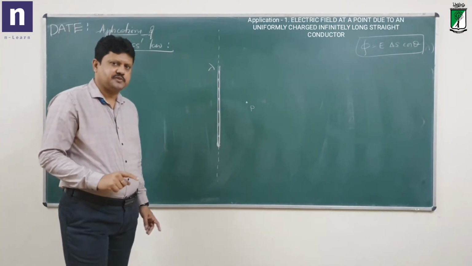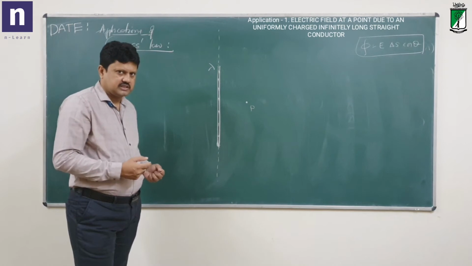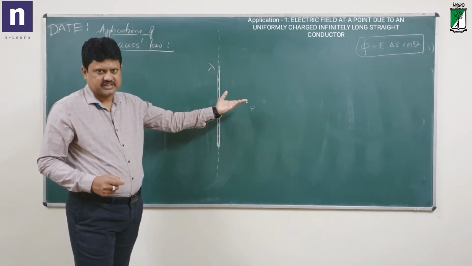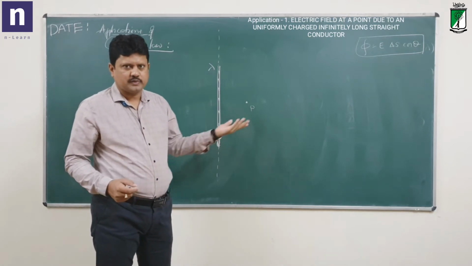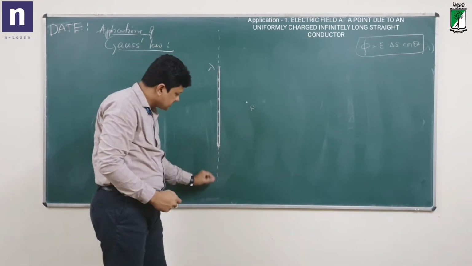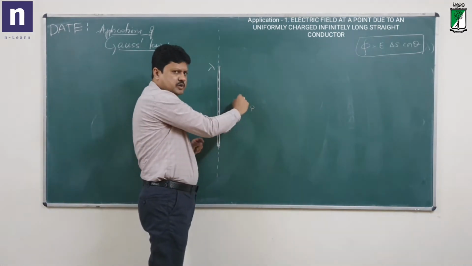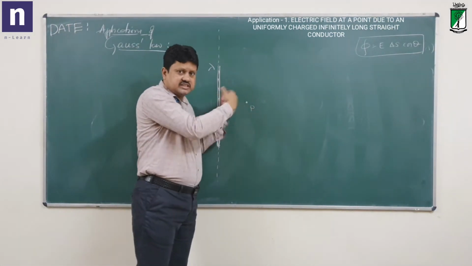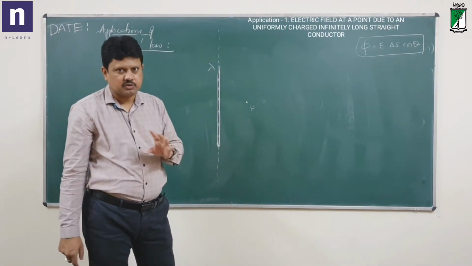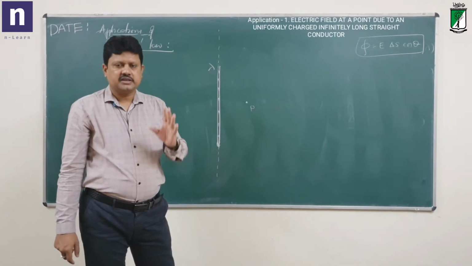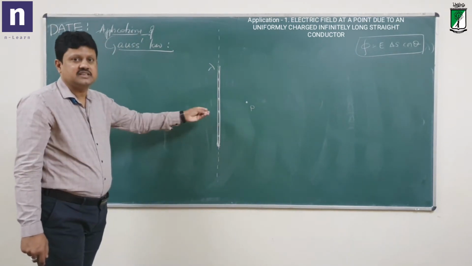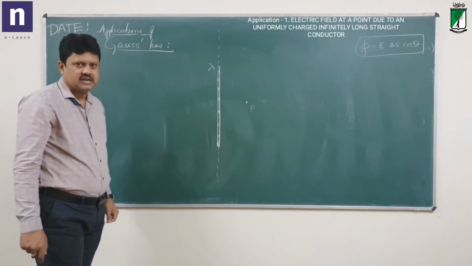Of course, in the previous classes you have learned that the electric field at a point due to a point charge is given by 1 by 4 pi epsilon naught Q by r square. Now there are so many charges here. Due to each charge, you have to find the electric field at point P and add up all those electric fields vectorially to get the net field, which is practically difficult. Of course, not impossible. Whereas using Gauss law, we can do the same thing within a few steps. So let us check how to do that.